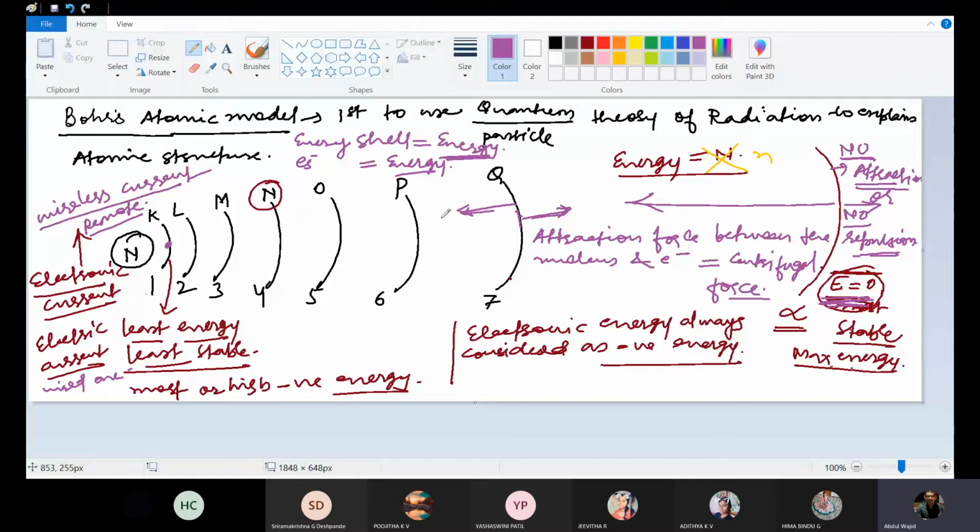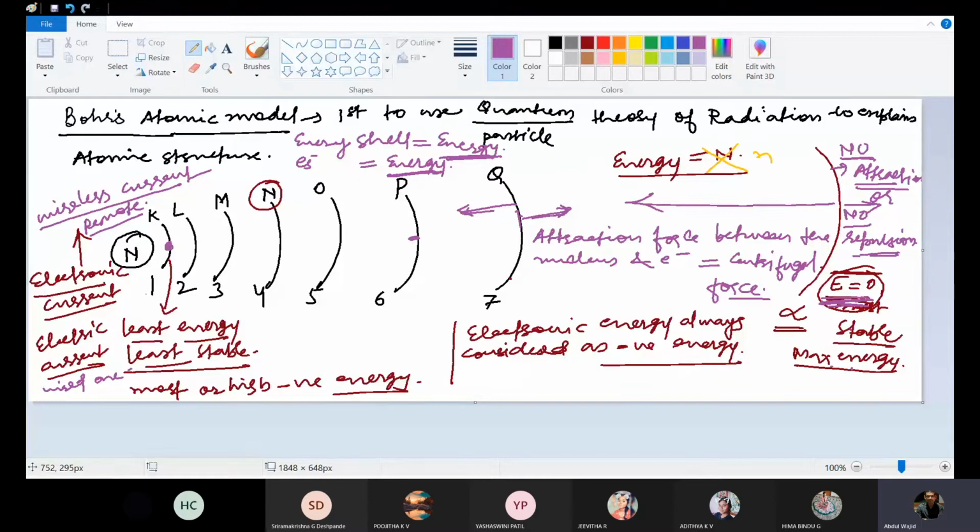So every electron has a certain fixed amount of energy, every shell also has a certain fixed amount of energy, and the electron will occupy its position according to the energy level.